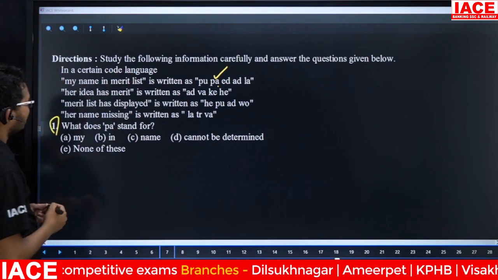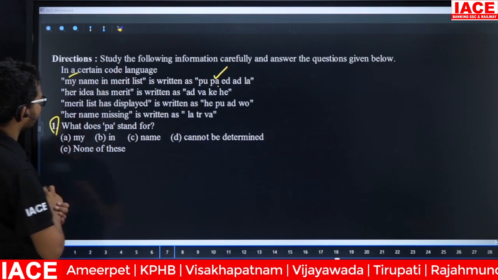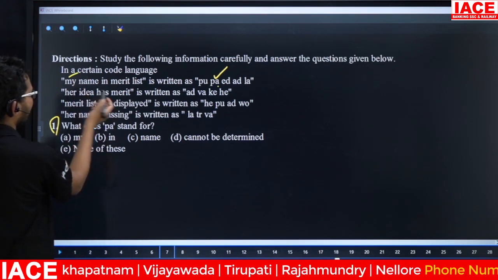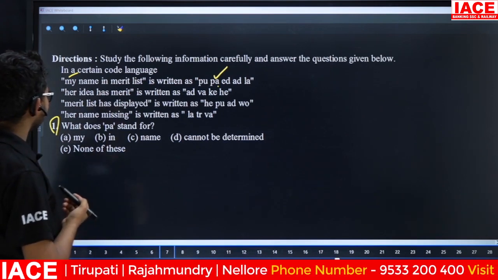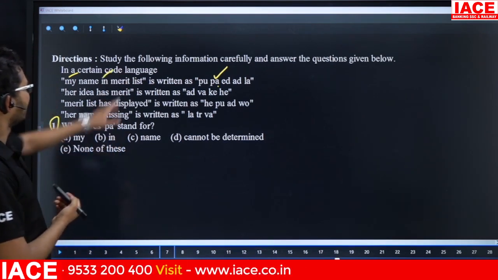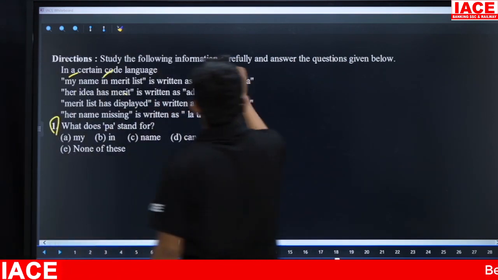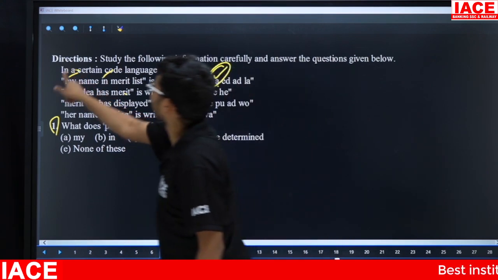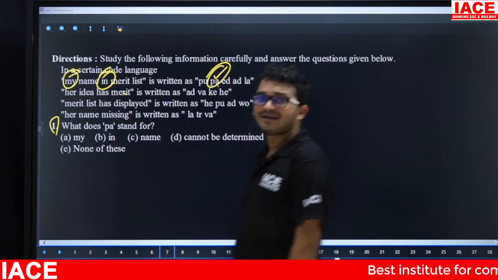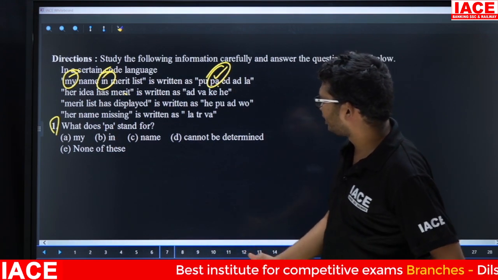Line number 1 only information means in the remaining lines, "my" is not there. Next, "name" is there. Leave it. Next, "in" is also not there. Next, "merit" is there in the remaining lines. "List" is also there. Then what is the code for PA? Now the answer is "my" and at the same time "in". So the answer is "my" or "in".